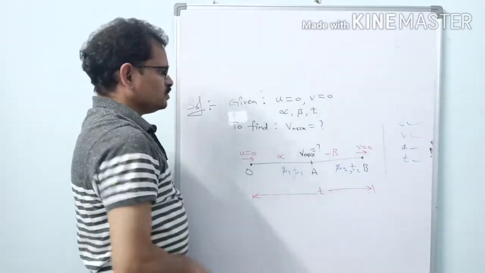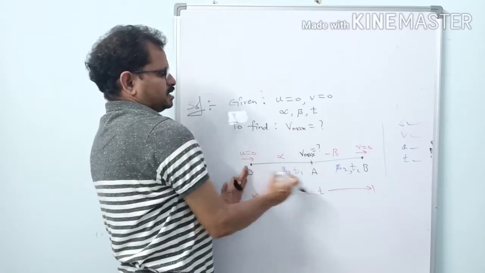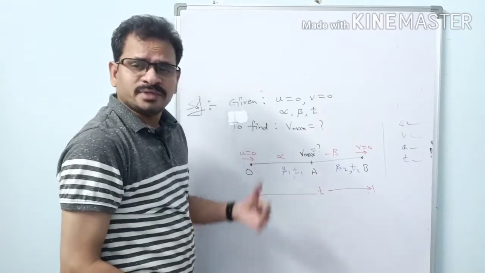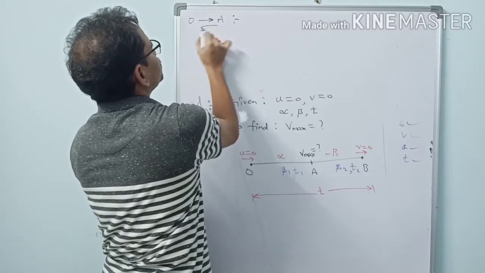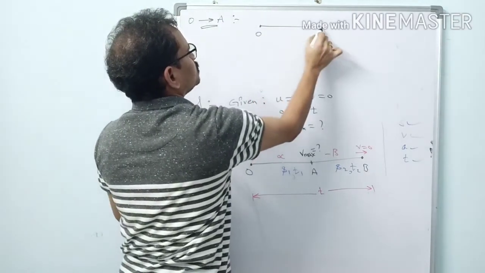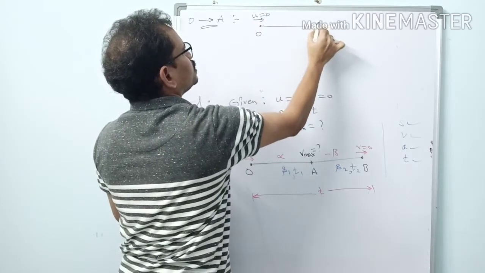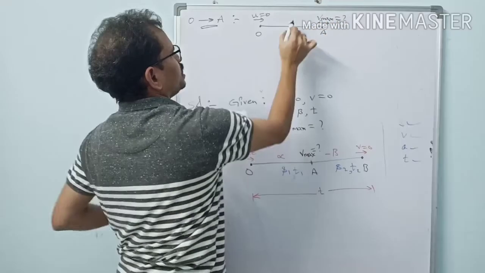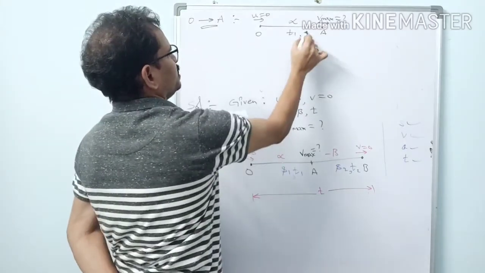Now check, we have to find velocity at this position, no? Okay, let us consider this part of journey and make an equation. Let us check if that equation is sufficient or not. O to A part of journey. So this is O to A part, this is O, this is A. Here u is 0, here Vmax equal to how much? Acceleration is alpha, time is T1, displacement is S1.